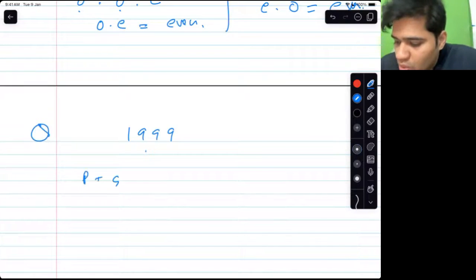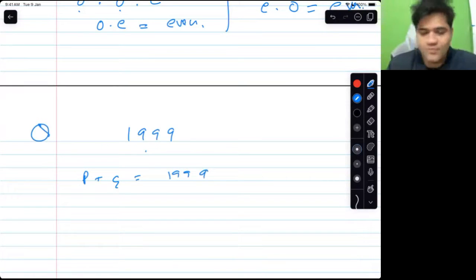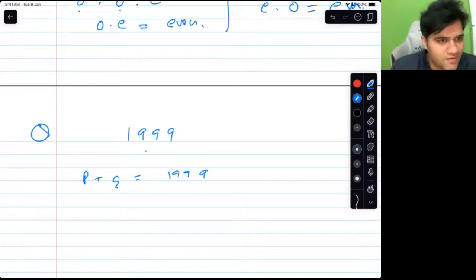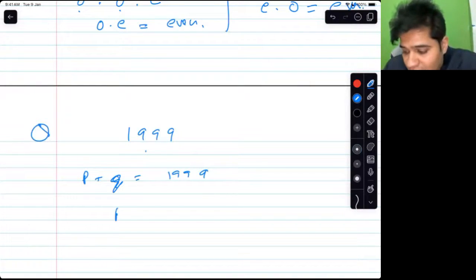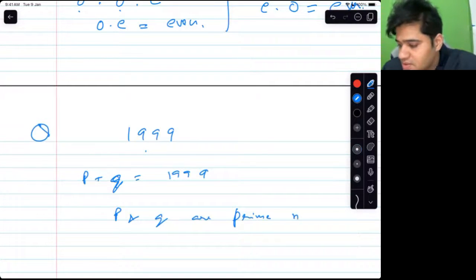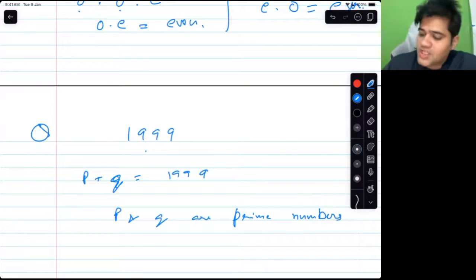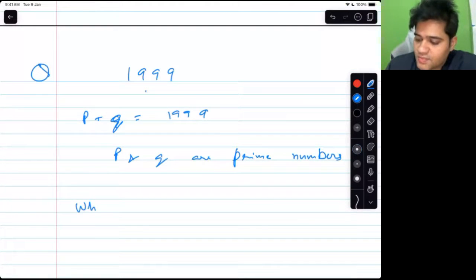P plus Q equal to 1999. P and Q are prime numbers. You have to tell me what is P into Q. What is P into Q?